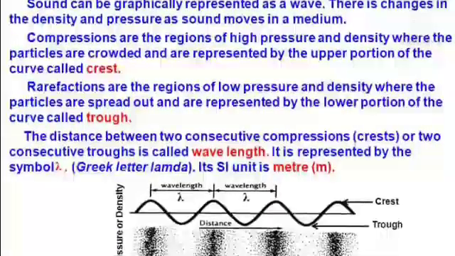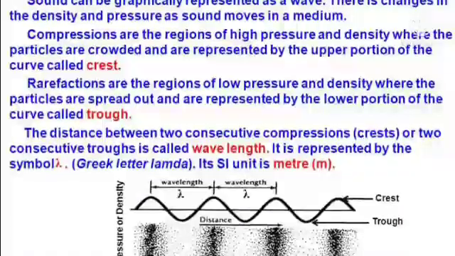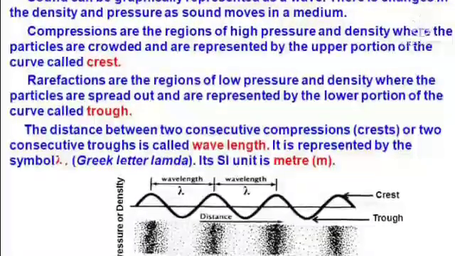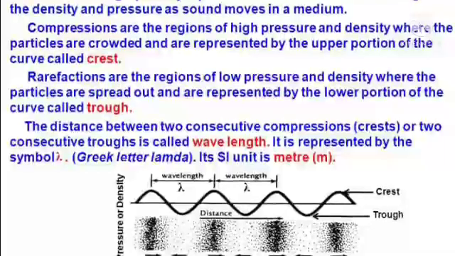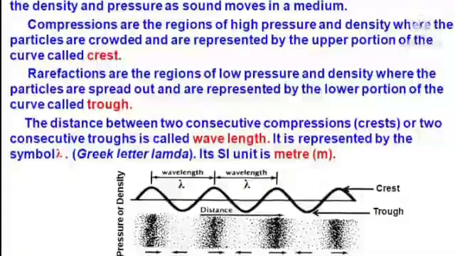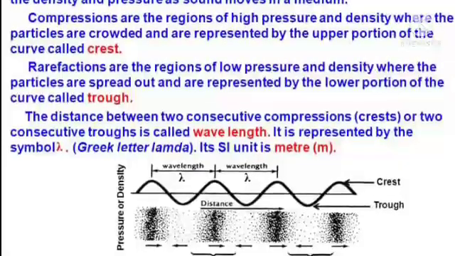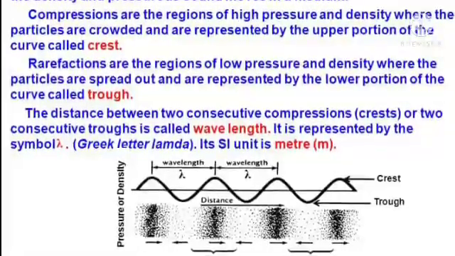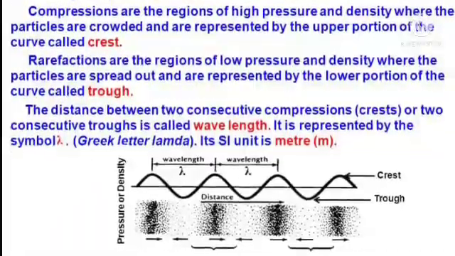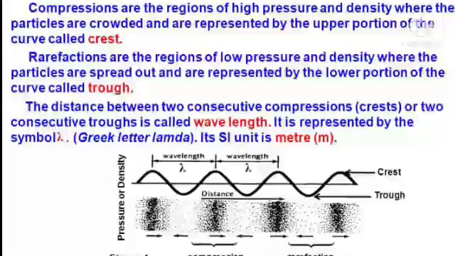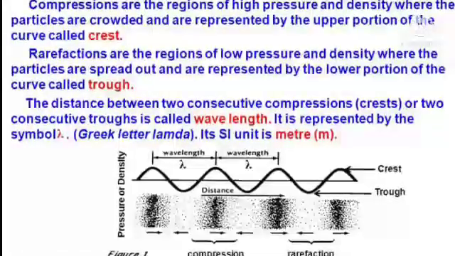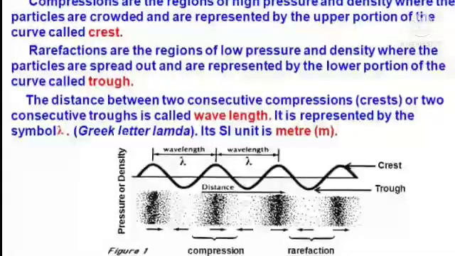Rarefactions are the regions of low pressure and density where the particles are spread out and are represented by the lower portion of the curve called trough. The distance between two consecutive compressions or two consecutive troughs is called wavelength. It is represented by the symbol lambda. Its SI unit is meter.